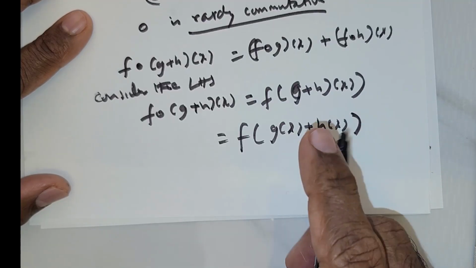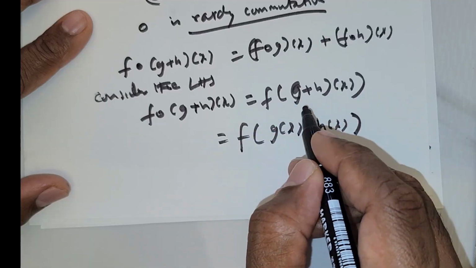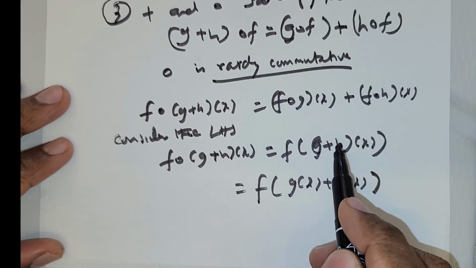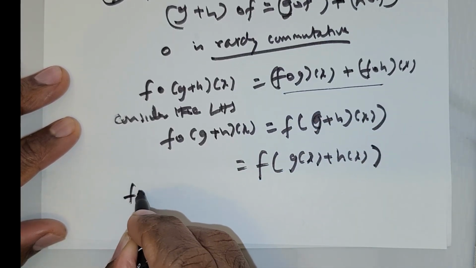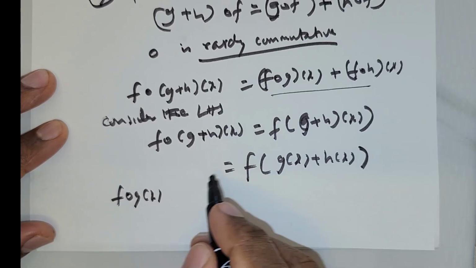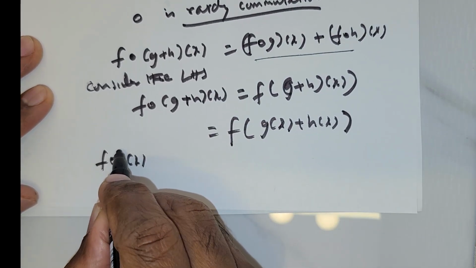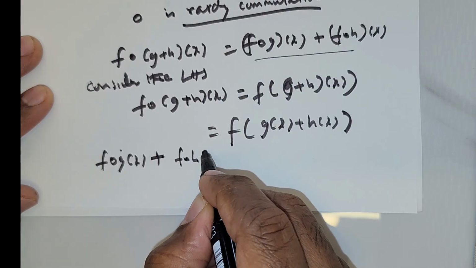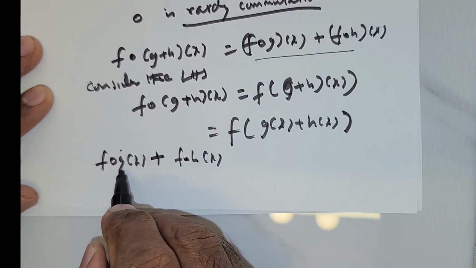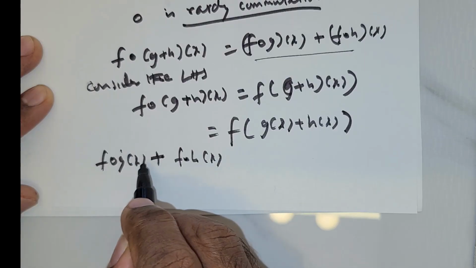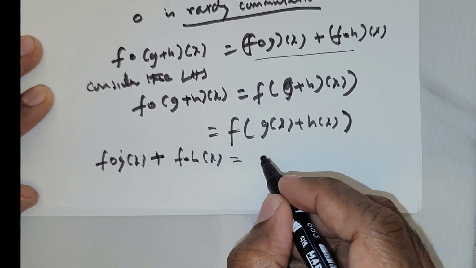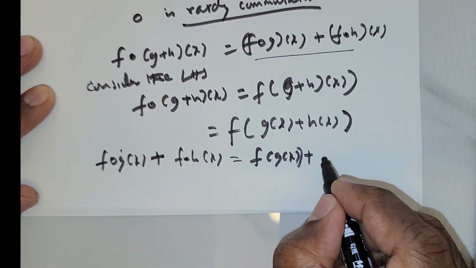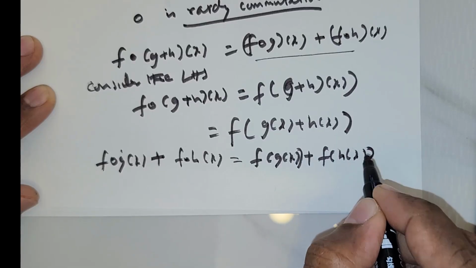Now the mapping, we need to be a little bit careful with this. On the right hand side you have f(g(x)), and now this is added to f(h(x)). So this is equal to f(g(x)) + f(h(x)).